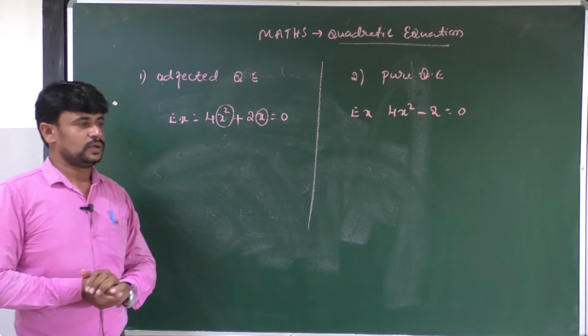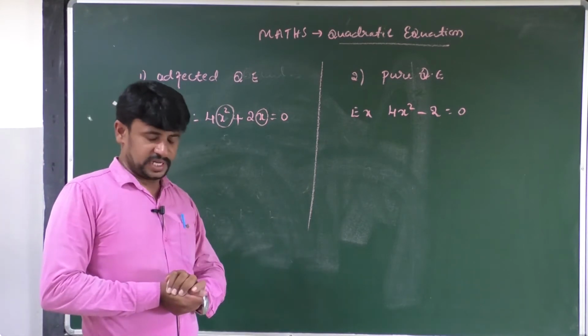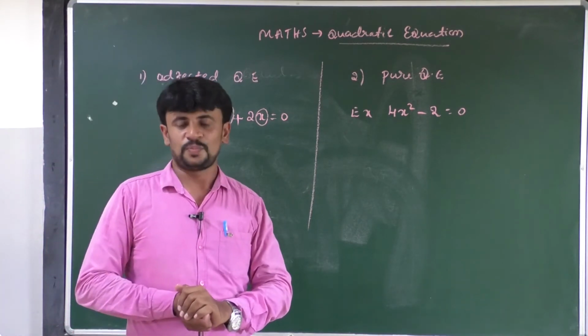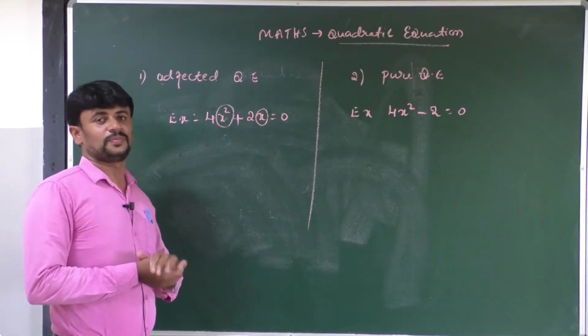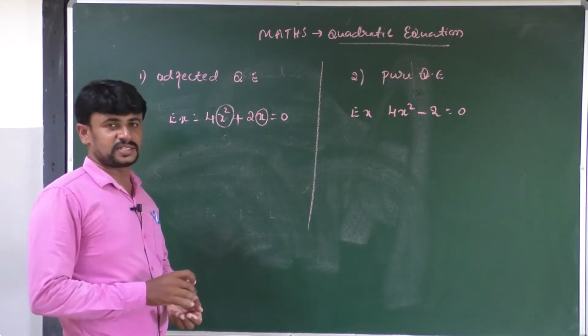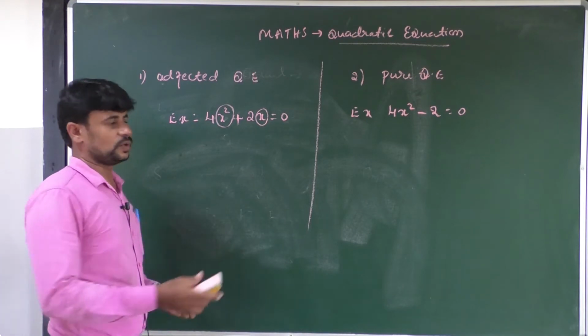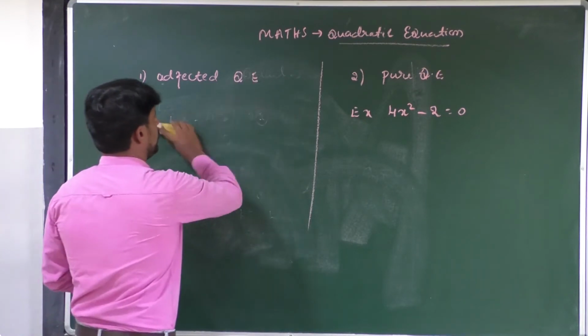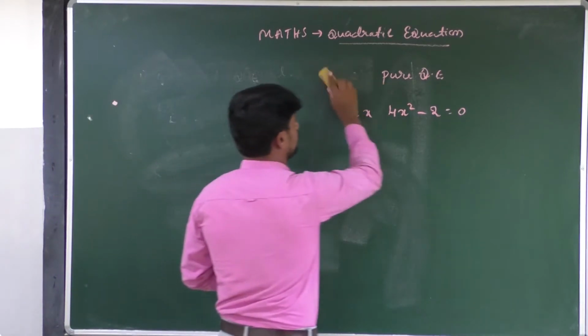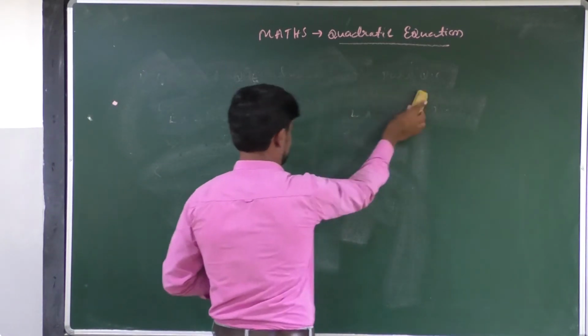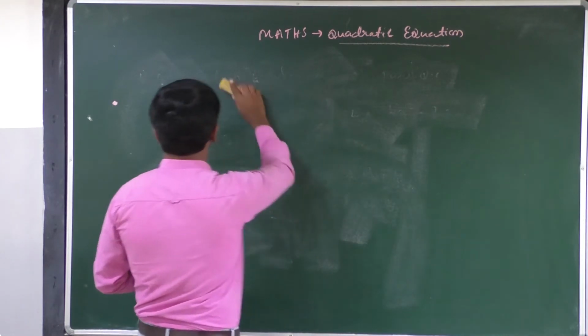Okay, come to the next point. In this lesson, we are going to discuss some problems. This lesson consists of 5 to 6 types of problems, in which let us take the first type of problem. How to find the quadratic equation. Look at the board, all of you.